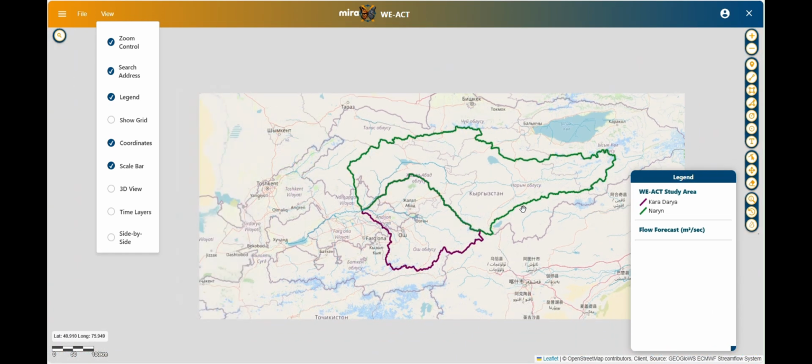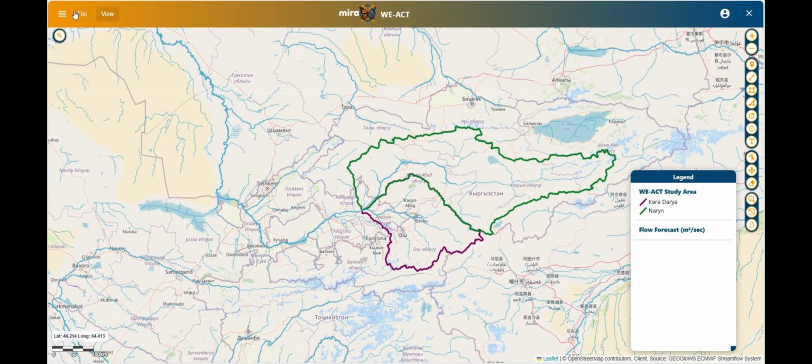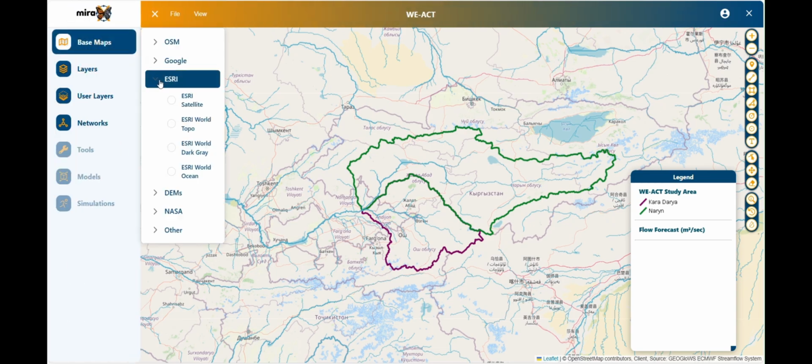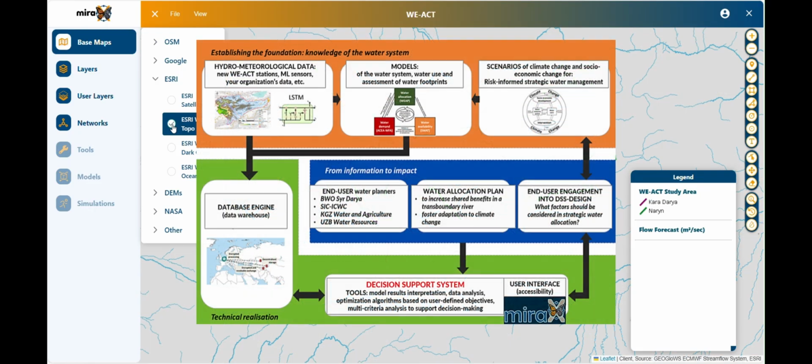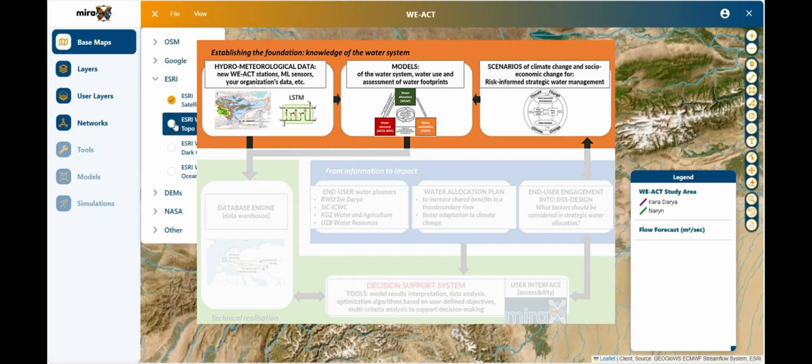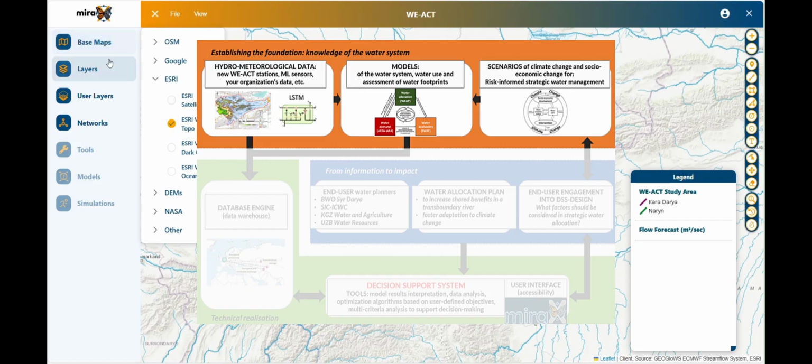You may now be wondering, what is a decision support system? In simple terms, it's a software framework that helps inform and guide better decisions. The WEACT DSS has 3 main components. First, the water system intelligence, which gathers real-time data from glacier and river stations and combines it with models of water demand, availability, and allocation, including climate projections and scenarios up to 2100.